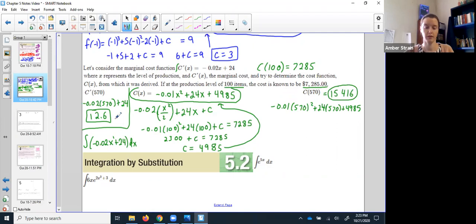Okay, so be careful, don't let part A trick you. Part A was just plugging into what they gave you. Part B, we had to not only integrate, but also use that point to find the constant. And then after we got that figured out, part C was plugging in the number. Okay, guys, let me know any questions.